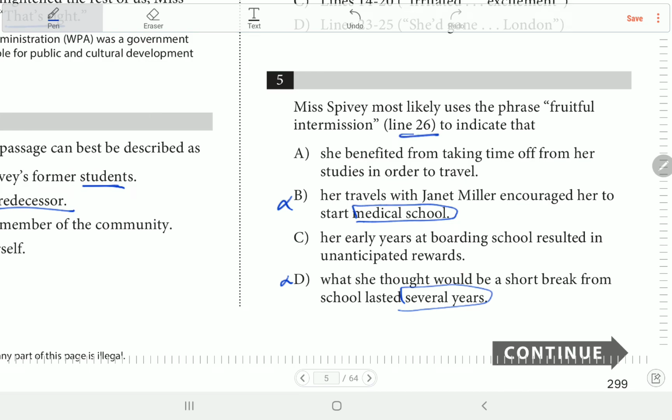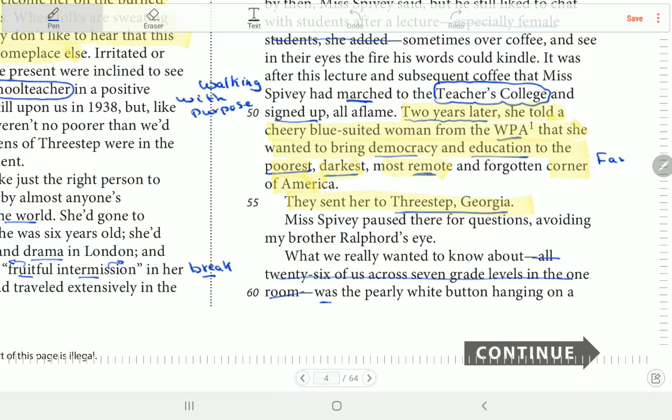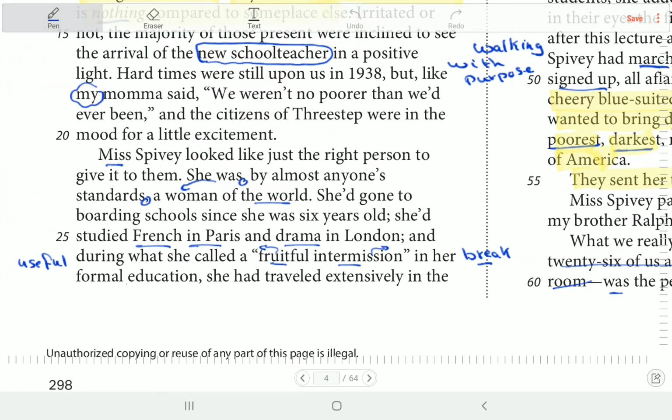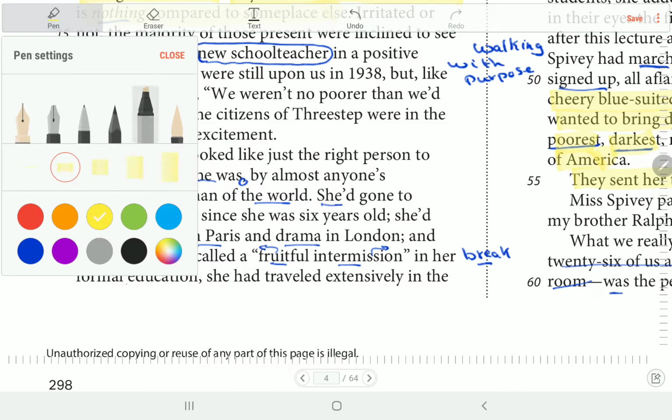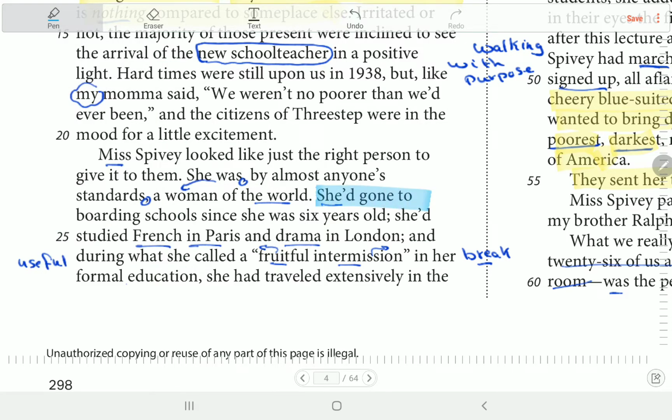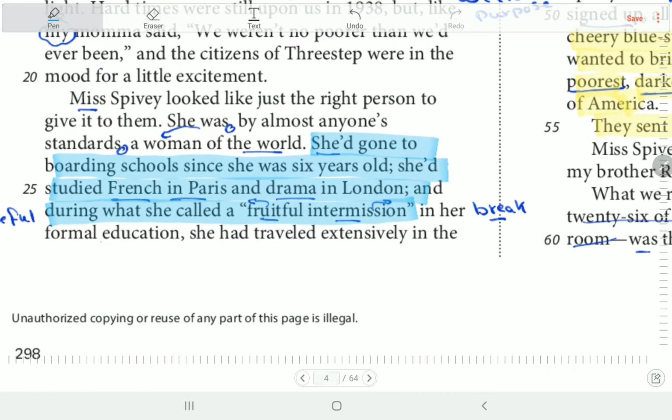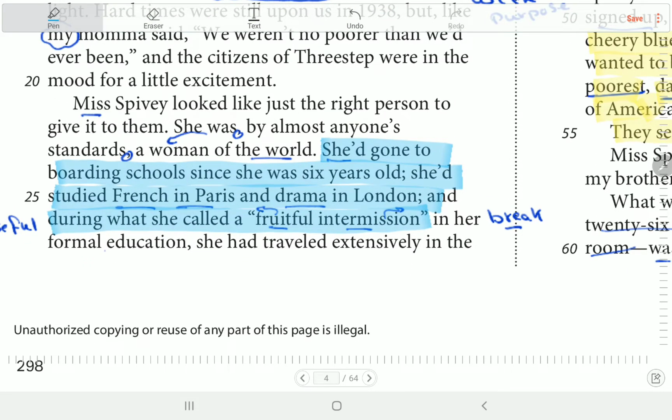طيب نروح لline 26. ممكن نقرأ قبلها بشوية بسيطة جدا. So what do we have here? لما أقول هنا she had gone, yeah, that part. So she had gone to a boarding school since she was 6 years old. She had studied French in Paris, drama in London, and during what she called fruitful intermission. ايه اللي حصل بقى في fruitful intermission؟ في الأجازة الحلوة المفيدة دي.